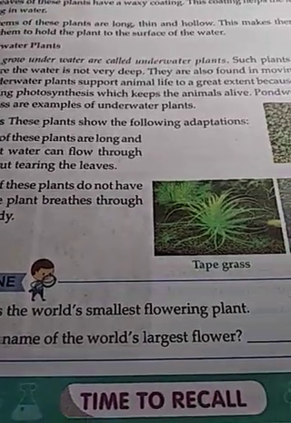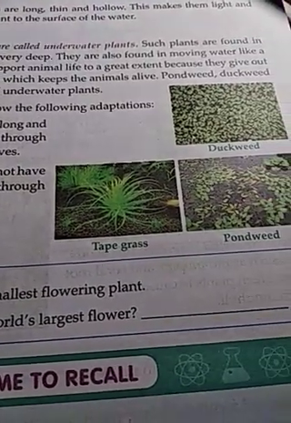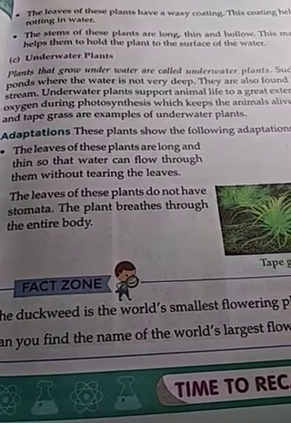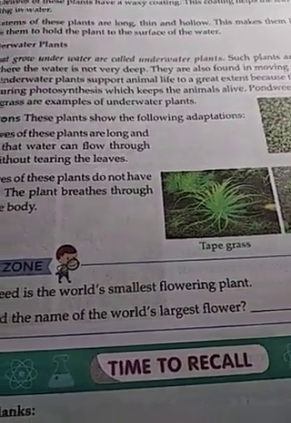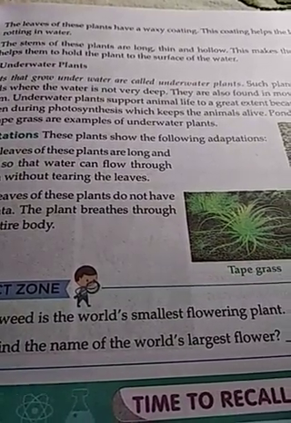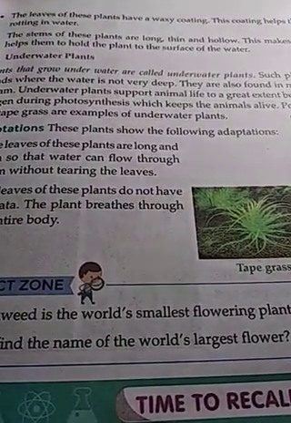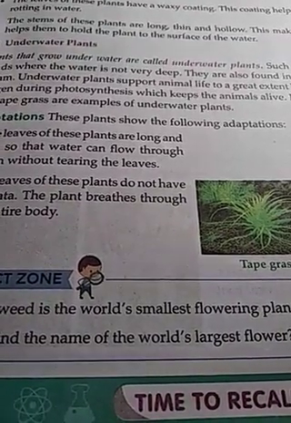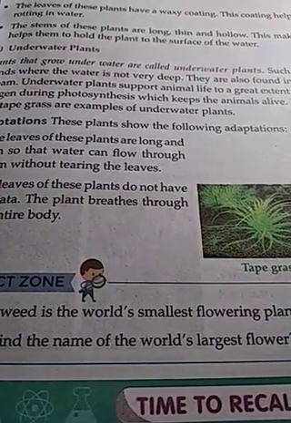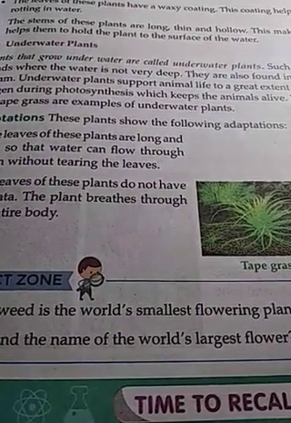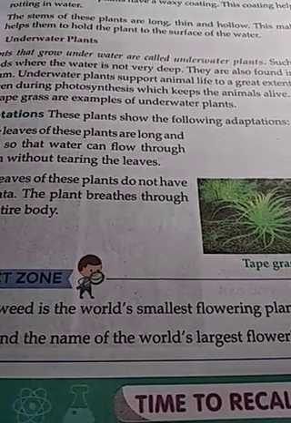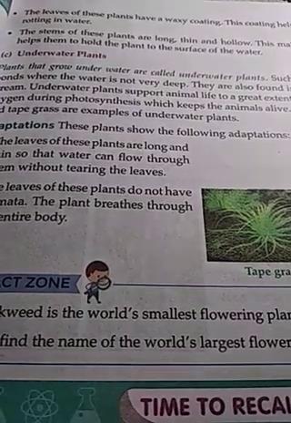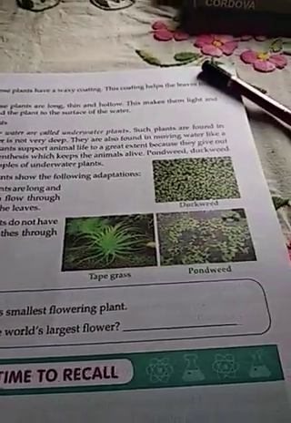Underwater plants support animal life to a great extent because they give out oxygen during photosynthesis, which keeps the animals alive. You know that these plants are very supportive for the animals that live inside the water, because during photosynthesis each plant releases oxygen, this oxygen is dissolved in water, and the animals that live inside the water take the oxygen for their survival.